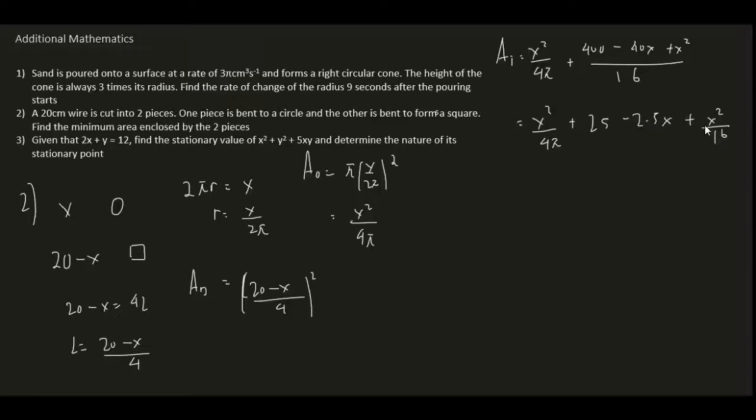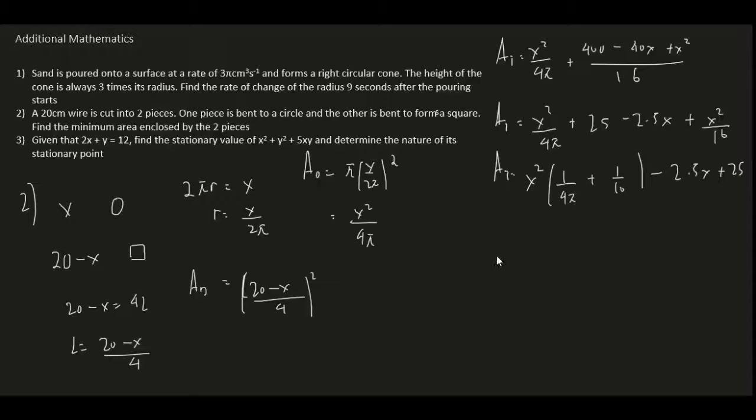Right, notice that we can group like terms. So right now, wait, I forgot to write this. Area total will be equal to x squared (1 over 4 pi plus 1 over 16) minus 2.5x plus 25. And notice that they want us to find the minimum area, right? Regardless if you want to find the minimum or the maximum area, you need to set dy/dx, or in this case dA/dx, equal to 0, because that's how you find the stationary point.